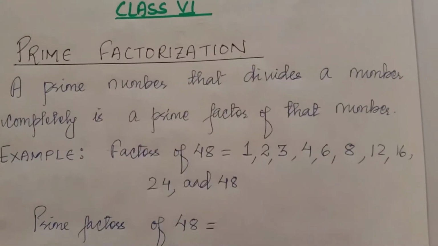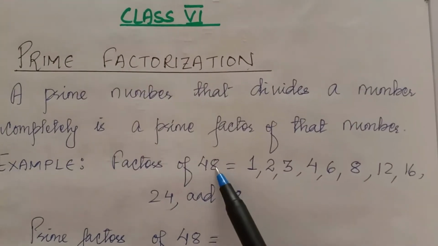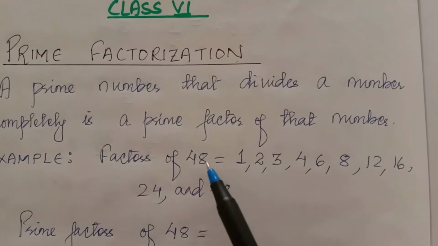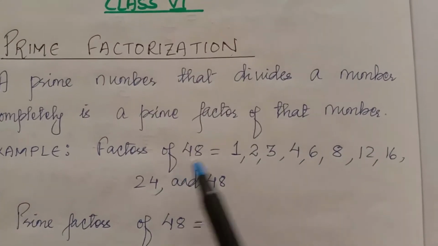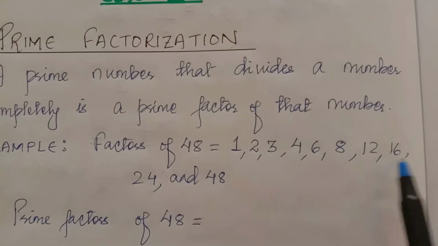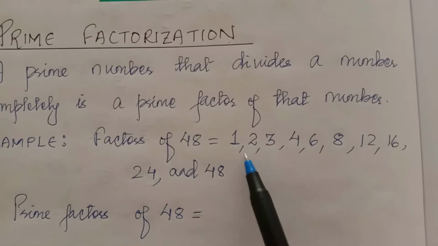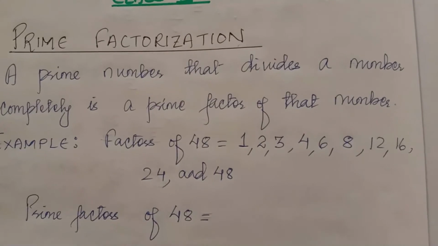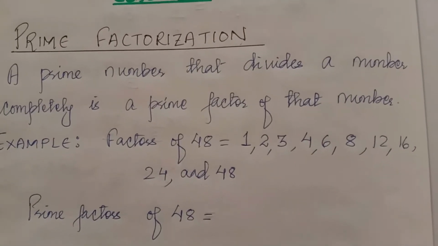So first let's find the factors of 48. Factors of 48 means those numbers which divide 48. 1 is always a factor, 1 is a factor of every number. 2 can divide 48, 3 also divides 48, 4 divides 48, 6 can divide 48, 8, 12, 16, 24 and 48. These are called simply factors, the numbers which divide 48. Now we have to find the prime numbers from here.